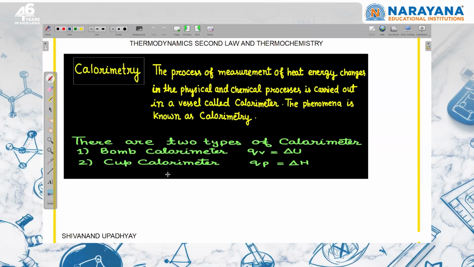In case of cup, कप कैसे चाय पीते हैं अगर हम कप में, तो वो ओपन कंटेनर होता है, ओपन कंटेनर में प्रेशर कांस्टेंट होता है. So from there you can logically understand that cup is pressure constant and bomb is volume constant.